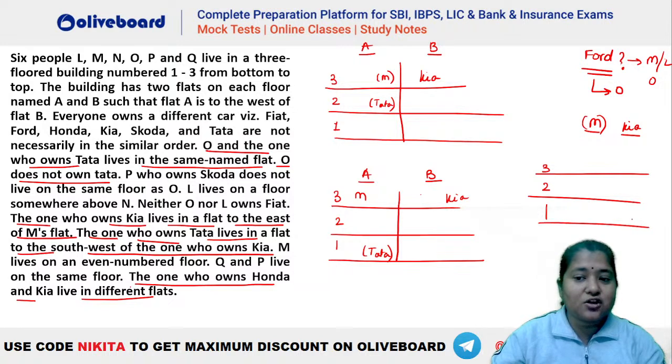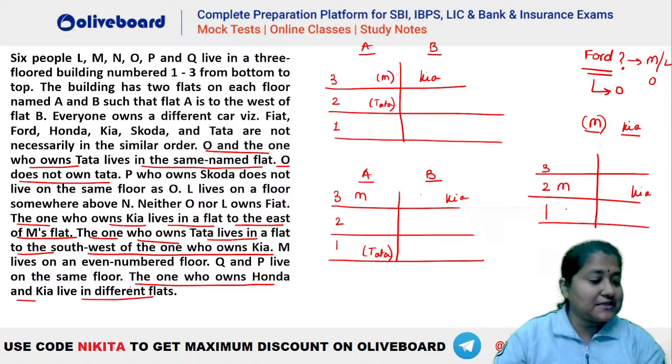When your Kia is on the second floor, that's also a possibility: this is your Kia, this is your M, and Kia ke southwest mein Tata lives. But M lives on an even numbered floor. Is that given? Let's see. Okay, where is it given? So we have M lives on an even numbered floor. Absolutely. So that means this is not possible.